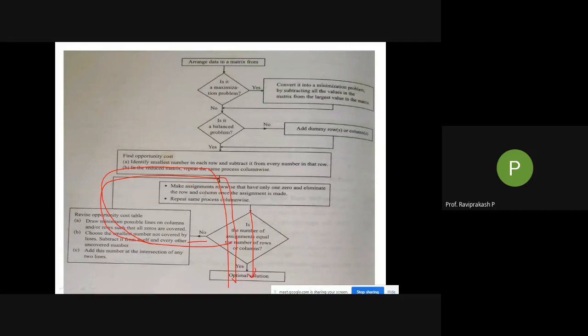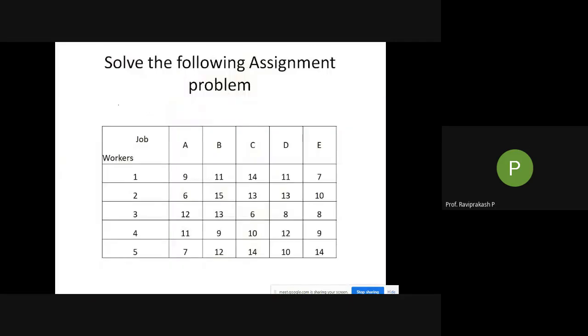We need to have multiple iterations. Usually in many problems I have seen it will be taken as only once. It will not take much time if you understand. Otherwise, it will be a bit difficult. Don't worry about it. We will see. So you all know, as many times as required we need to go through these things. So we will see a particular problem. Write down this particular problem.